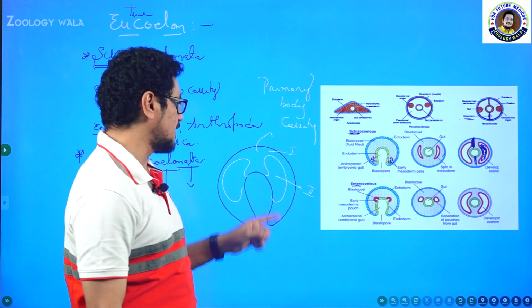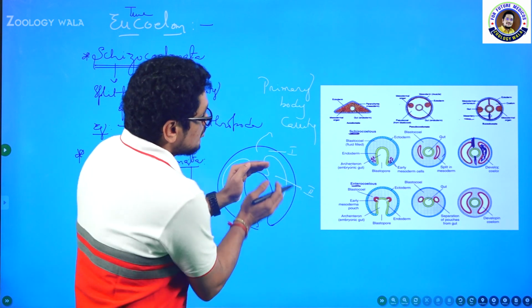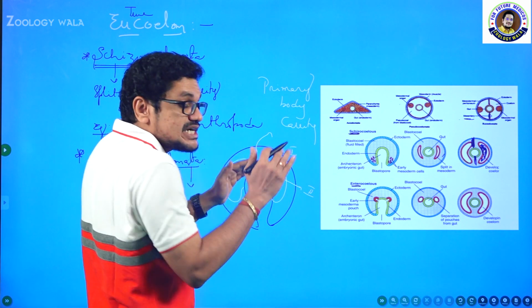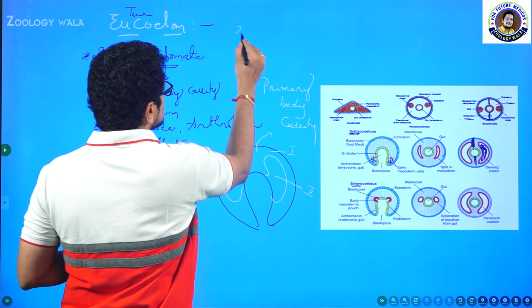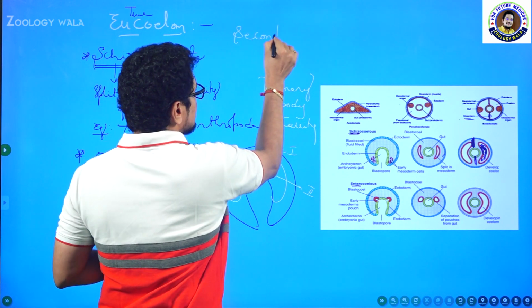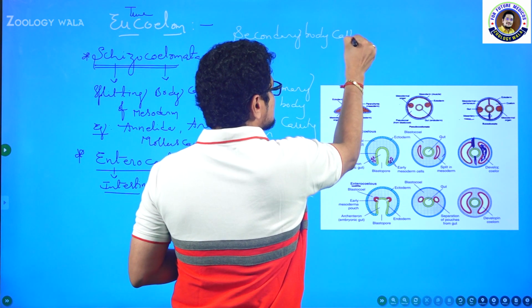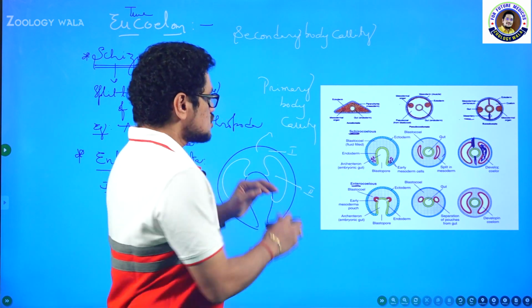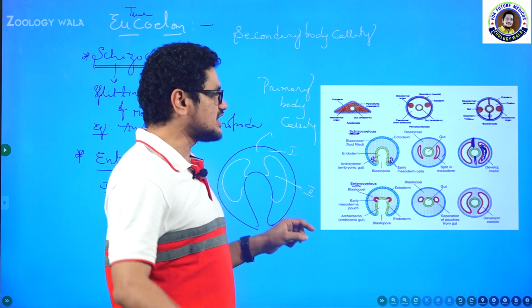It's a common sense point. Why is the first space decreasing? Because the new space is increasing. As the second space is secondarily developed, that is the reason why the coelom is also called the secondary body cavity. It is the body cavity which is developed secondarily in the history of the animal kingdom. So the secondary body cavity increases and the primary body cavity decreases.